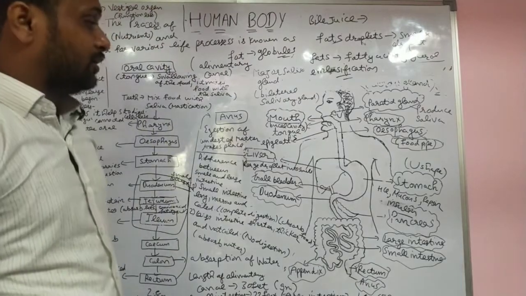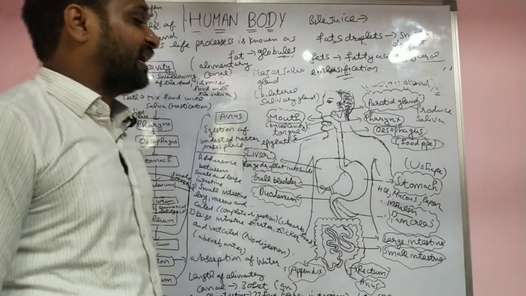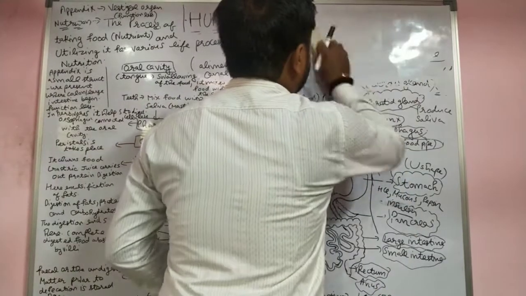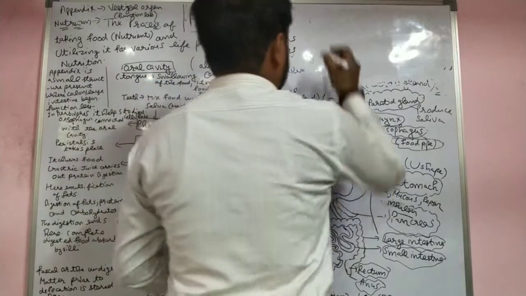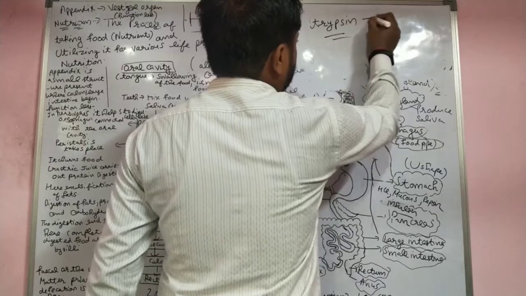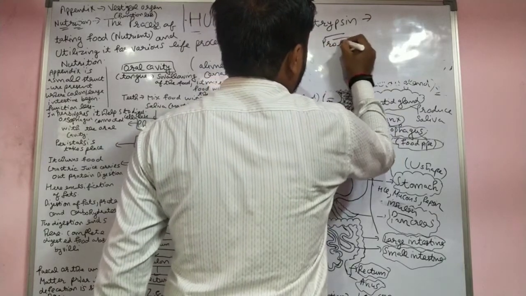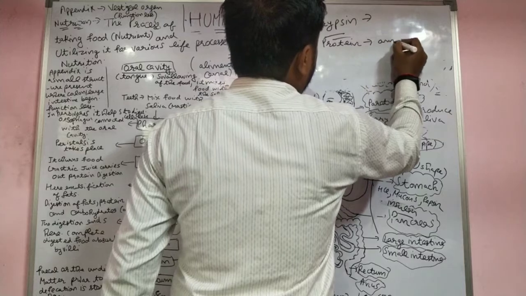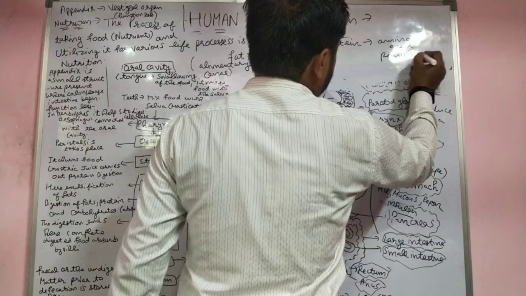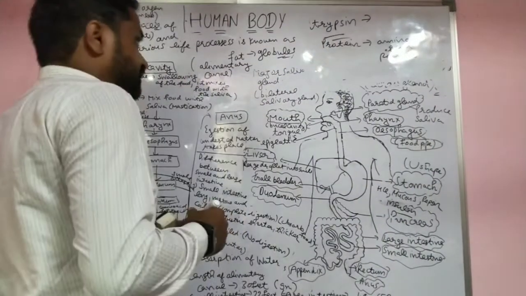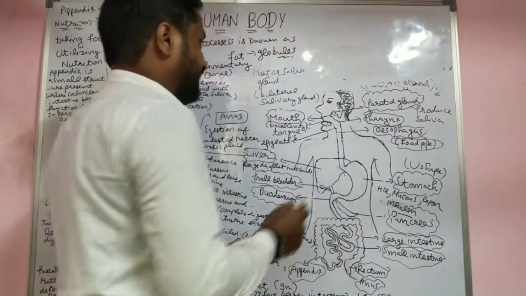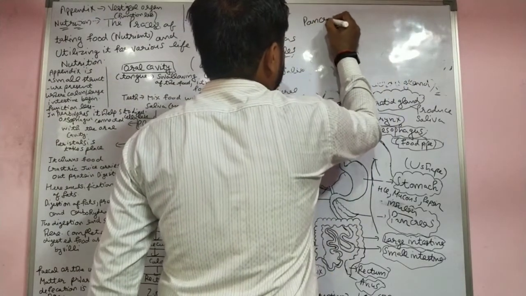Now, the pancreas releases pancreatic juices. Three enzymes are released by the pancreas. The first enzyme is trypsin. Pepsin and trypsin have the same function: converting protein into amino acids or peptides. The second enzyme is pancreatic amylase.